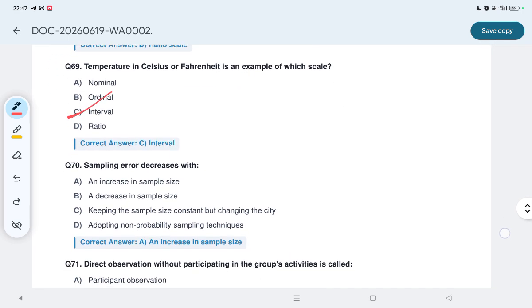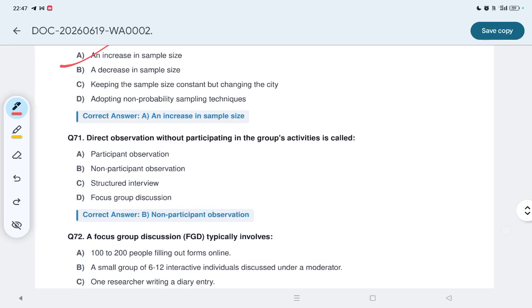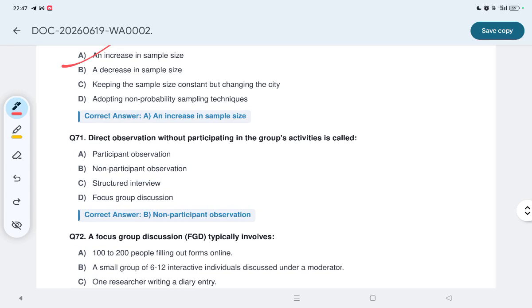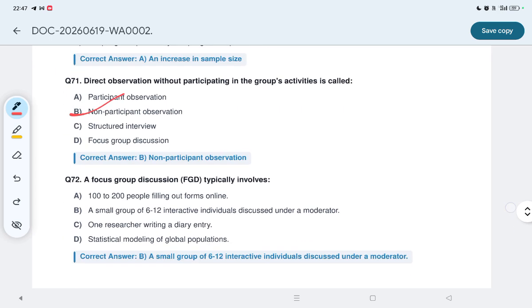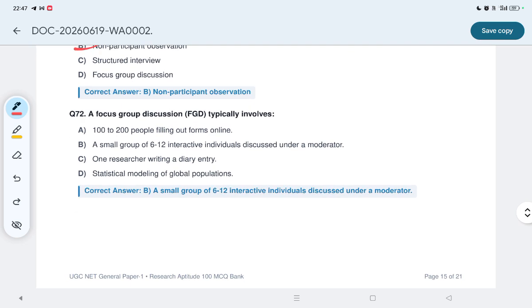Now let us see, sampling error decreases with what? A, an increase in sample size. Direct observation without participating in the group's activities is called, option B, non-participant observation. A focus group discussion, FGD, typically involves a small group of 6 to 12 interactive individuals discussing under a moderator.